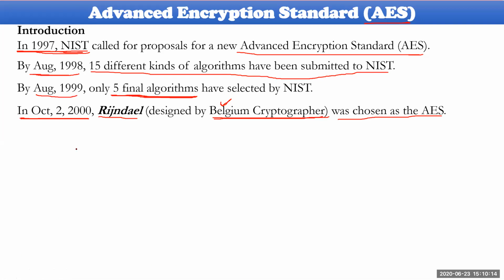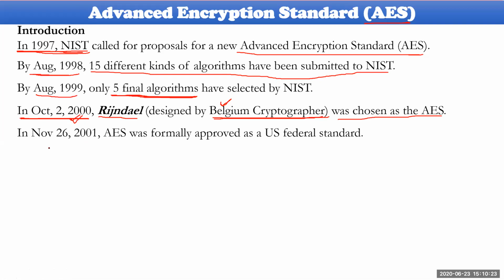From 2000 onwards, the Advanced Encryption Algorithm has been in use. Then in November 2001, it was formally announced and approved by the US federal government. AES is the encryption standard. So finally, this is the formal approval, and the earlier one was the informal approval.